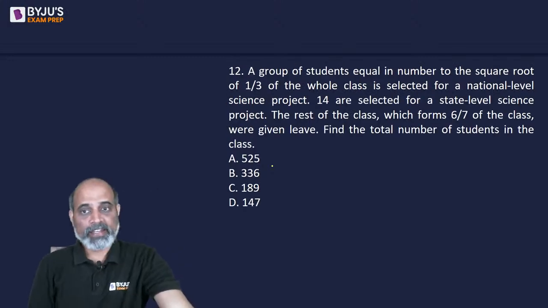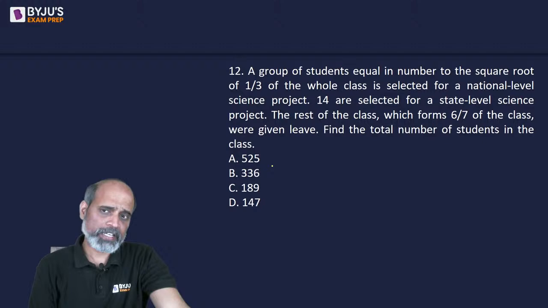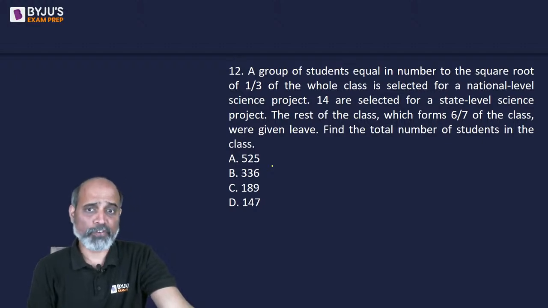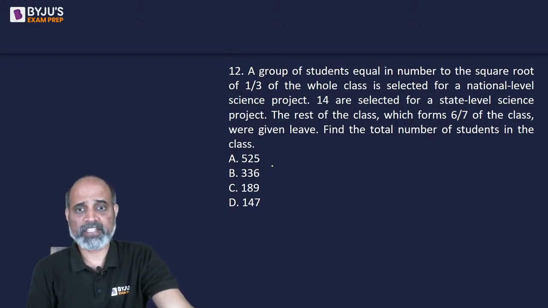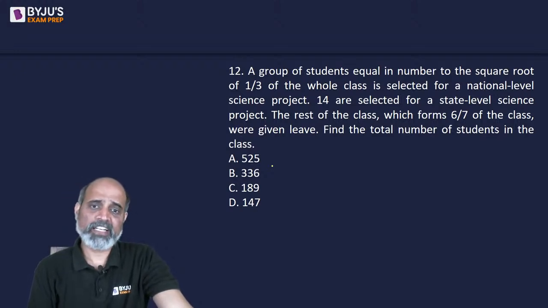Okay, next, a group of students equal in number to the square root of 1/3 of the whole class is selected for a national level science project. 14 are selected for a state level science project.